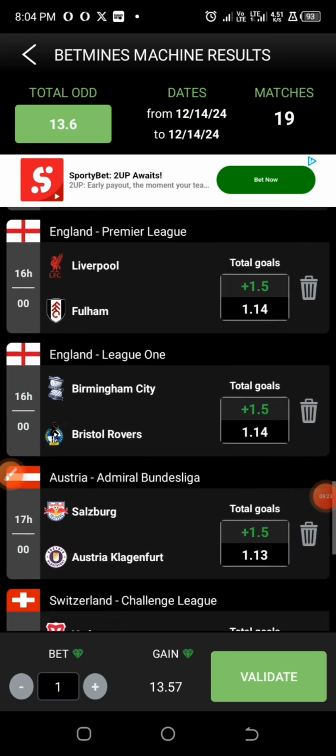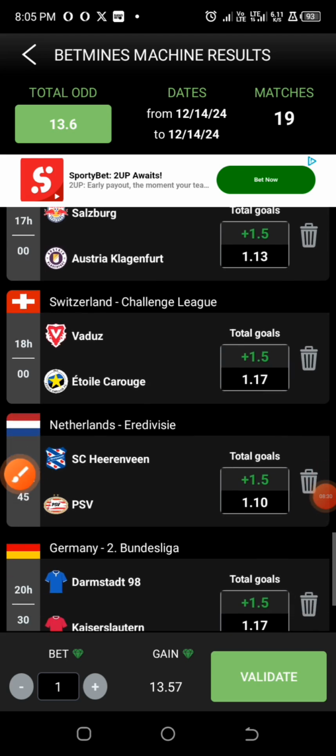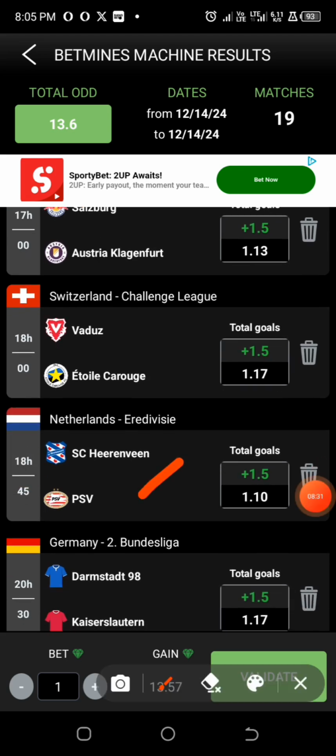So we are skipping these games. I'm skipping this, I'm skipping this, I'm skipping this. Don't be surprised, I'll be skipping this also. Even though all these 20 games actually have the high probability of coming out as over 1.5 goals. Don't mind the process that I'm using, but this particular app cannot always be even 99%, but at least 95%. So the process is just to save your ticket,